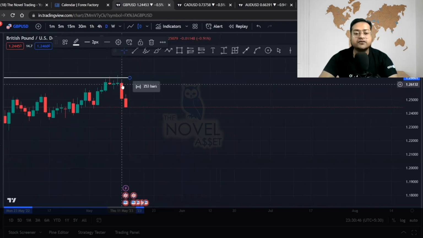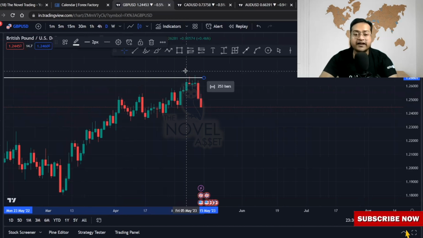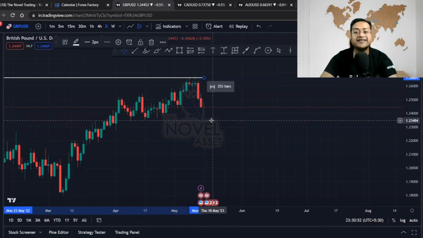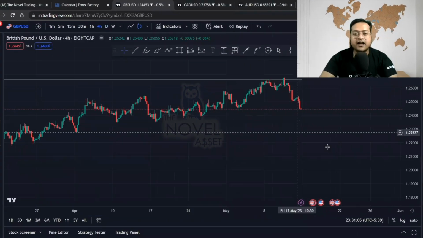But in the last 2 days, the market has started moving downside because the price has given us a wick out on the weekly time frame. That means the price might continue this week for the next 5 days. Price might continue its direction towards the downside and will try to take out all of this liquidity available in the market. Let's come to the 4-hour chart and let's understand what is also happening on a 4-hour chart.